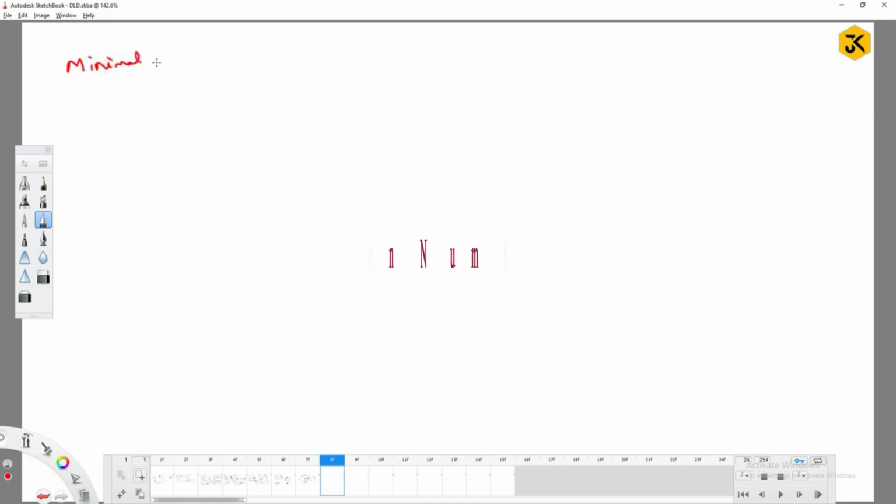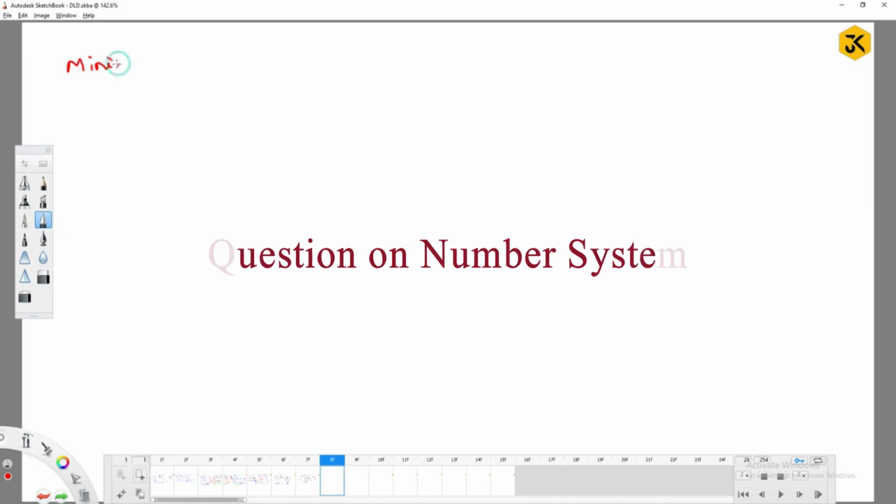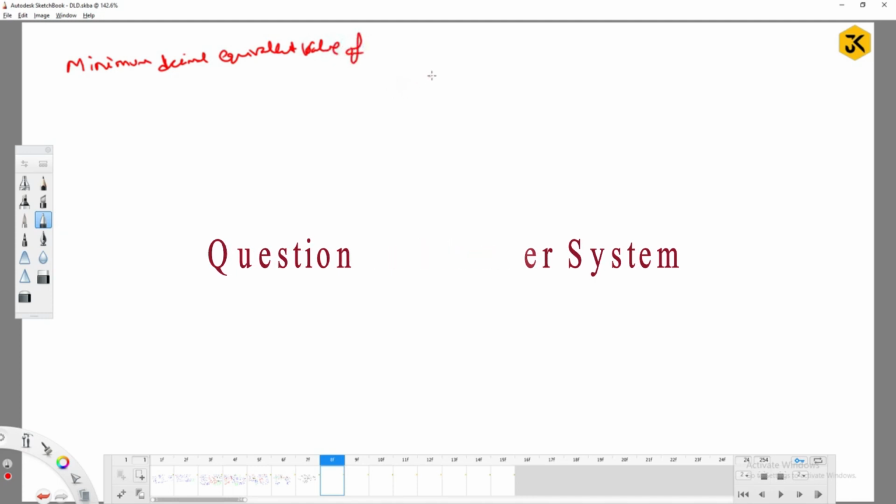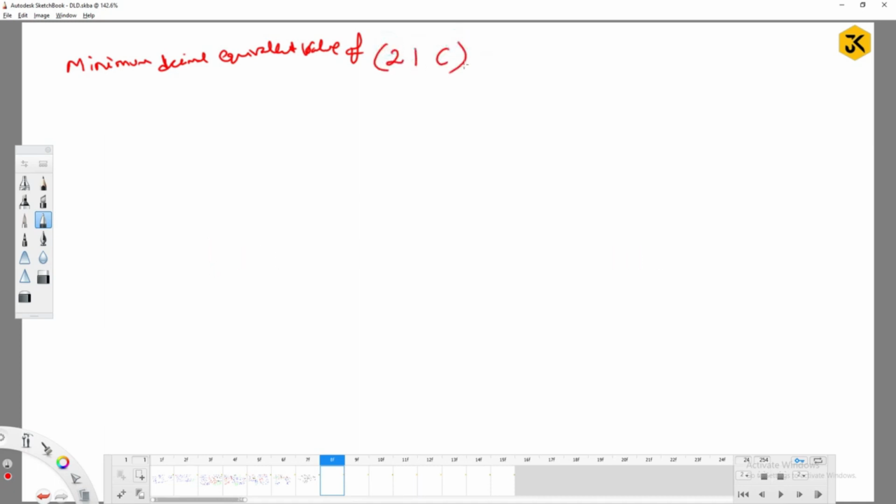The minimal, not the minimal, minimal is different from minimum. The minimum decimal equivalent value of 21C base x is.